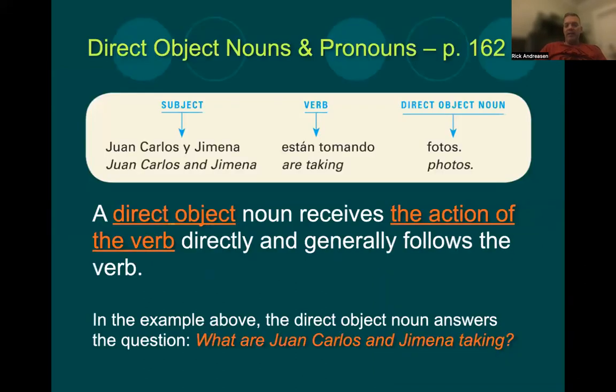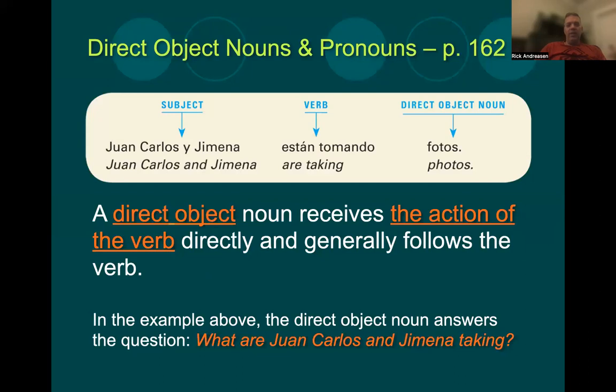A direct object is a noun that receives the action of the verb directly. In English, it usually follows. We say, I hit the ball. I am the subject, hit is the verb, and the ball is the direct object. It's the thing that's literally receiving the action of the verb. It's the thing being hit. So those are direct objects in English, and they work the exact same way in Spanish.